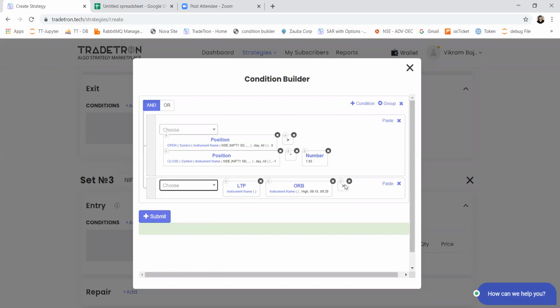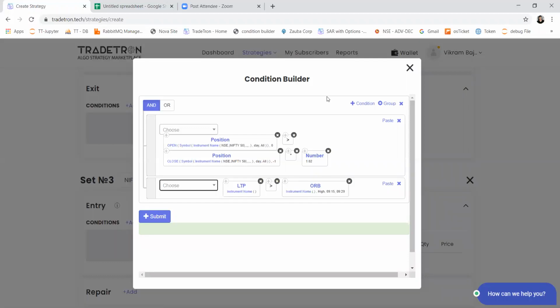So once set, this is your first set, which is taking the long position. If LTP goes above the ORB high value, then it will take a buy position. If LTP goes below the low value, that will be your exit condition. So after that, whenever this condition is satisfied again, a trade will automatically be taken on the long side 2 times.